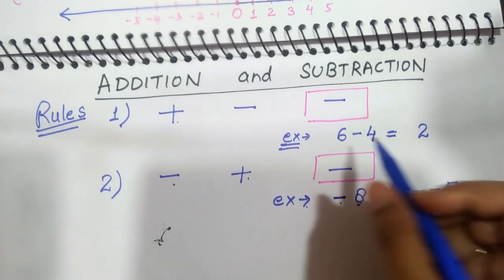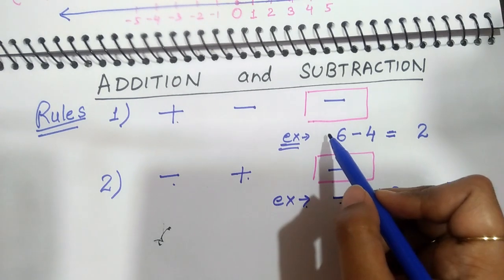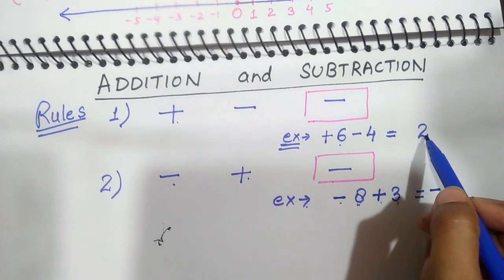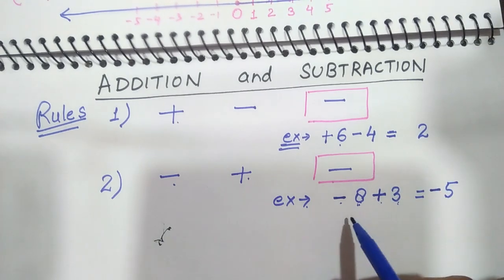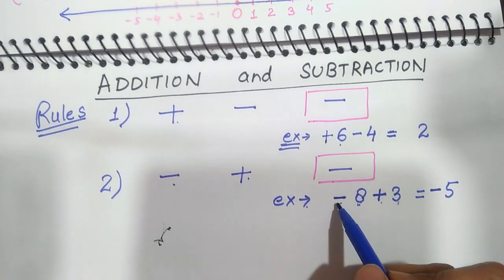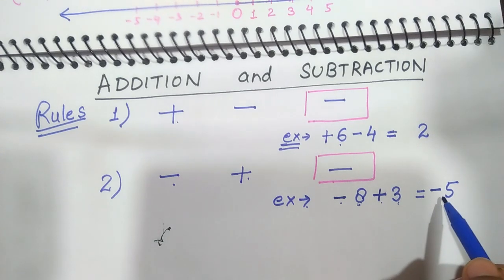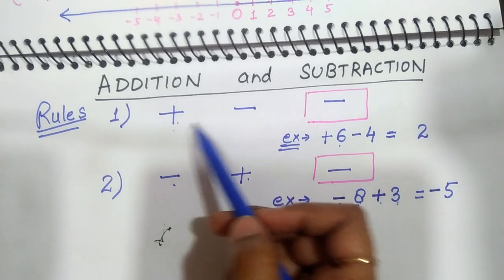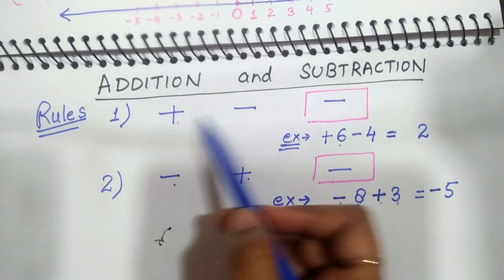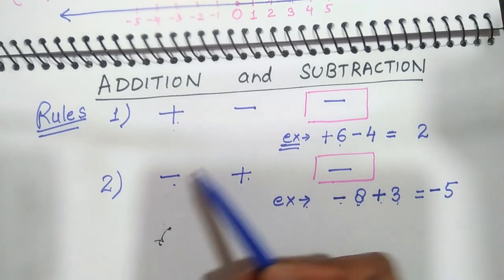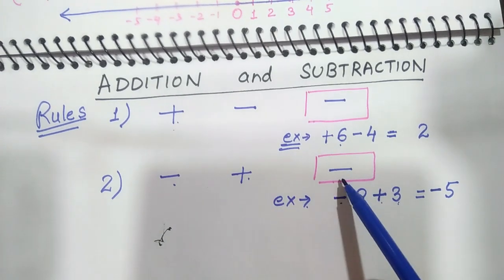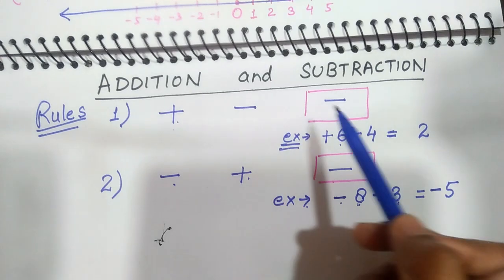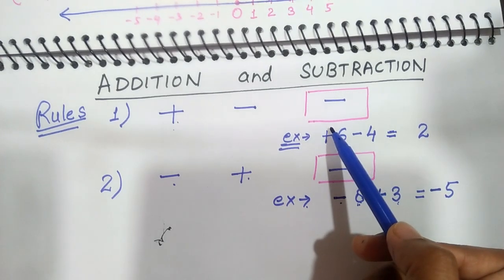Here the greatest number is 6 and its sign is plus. Therefore, in the answer, plus 2 is there. Okay. And here 8 is greater and its sign is minus. So, in the answer, minus is there. And which operation will be followed? If plus and minus are there, we will do minus. If minus and plus is there, we will do minus. Means two opposite. Whenever there is opposite sign, we will do subtraction.